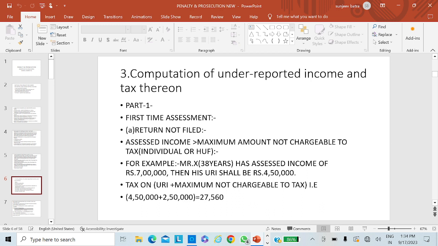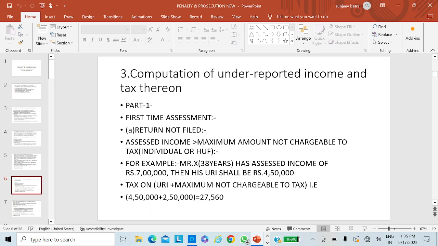Next, this subsection tells us that where the income is assessed, reassessed or recomputed and it is greater than the income assessed, reassessed or recomputed in the preceding order, it is the under-reporting of income. Let us take an example about this.